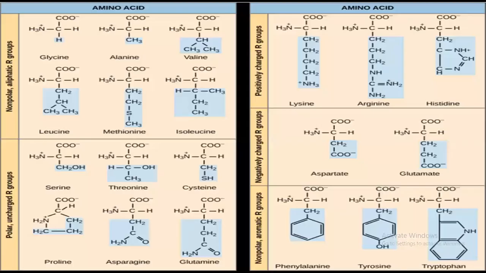Okay, these are the 20 amino acids, and as I have told you, each and every one has a different R group. Just look here, if here is glycine, the NH3 amino group, carboxyl group, and hydrogen are the same as in the other amino acids. Just look here, if I take aspartate, here is also the amino group, the carboxyl group, and the hydrogen group. But where is the difference? The difference lies in the R group.